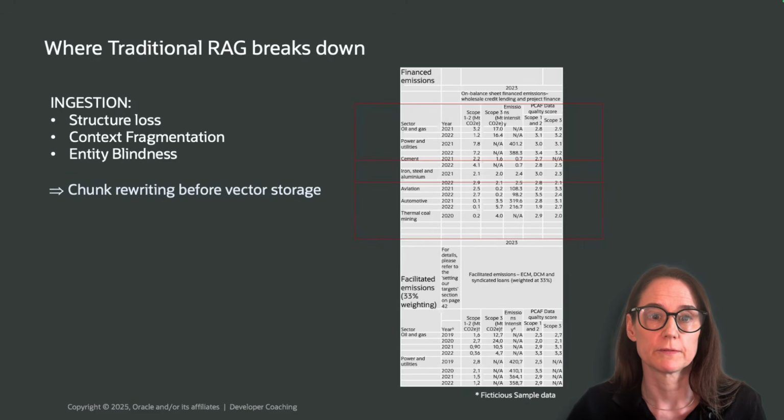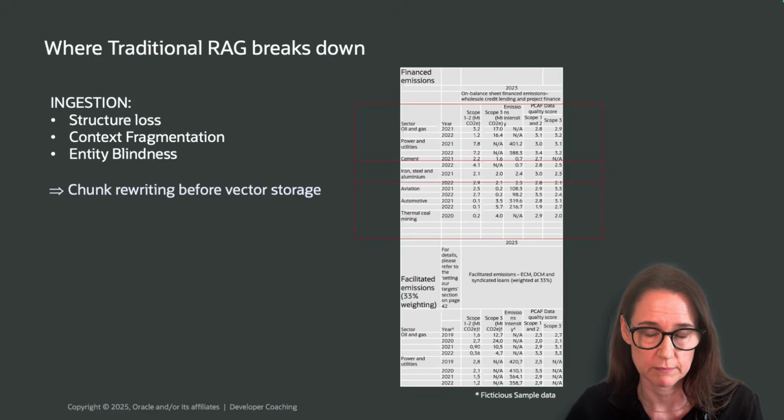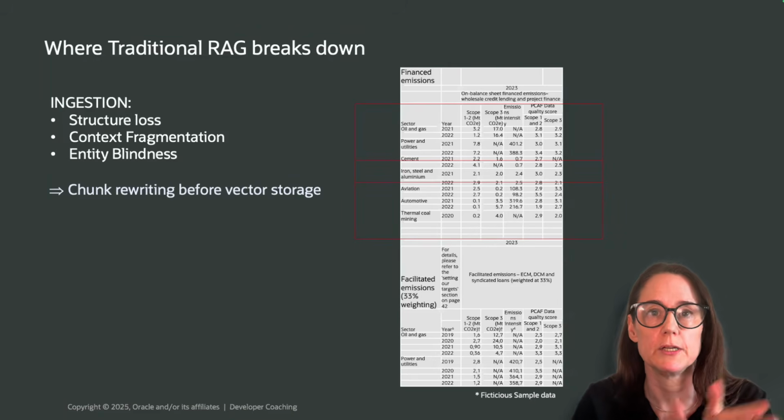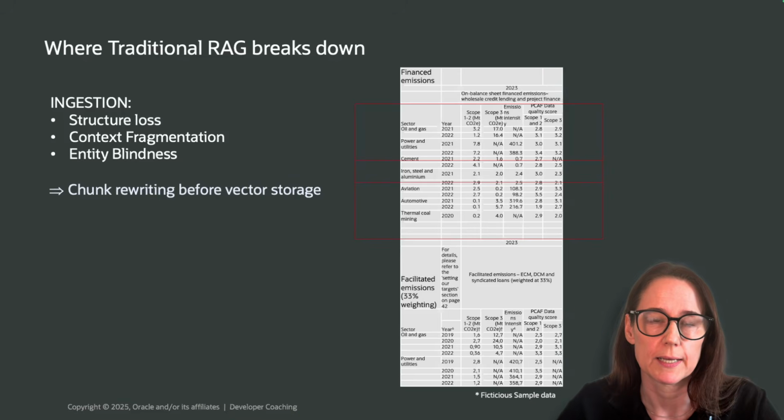And entity confusion. If multiple entities appear in the same chunk, which happens all the time in ESG or finance documents, their embeddings are going to get blurred together. So your query for one might retrieve text from another. Now in my pipeline, you'll see later I avoid this mixing issue by uploading each entity separately and tagging it explicitly. But this is a common failure mode in vanilla RAG setups.